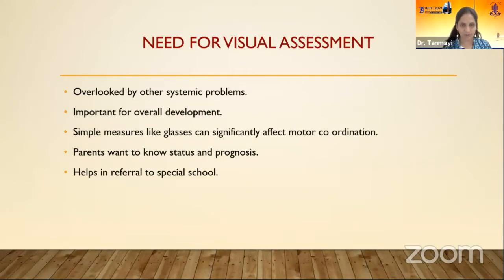That's why it is very important to assess these special needs children for visual dysfunctions, because they are overlooked by other more serious systemic problems. Visual mode of communication is important for the overall development of the child, and simple measures like glasses can significantly affect and improve their motor coordination. Also, the parents want to know what the current status is and what its prognosis will be. Visual assessment in these children also helps in referral to a special school.